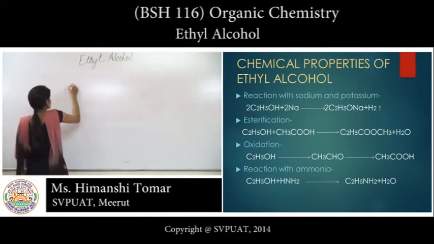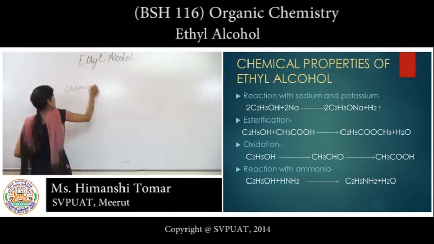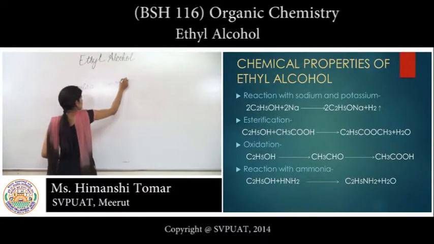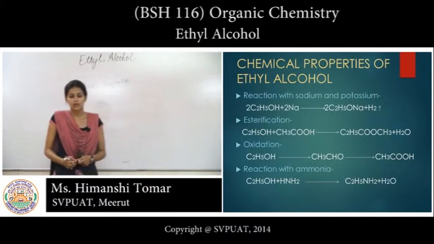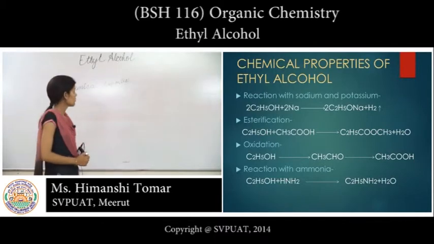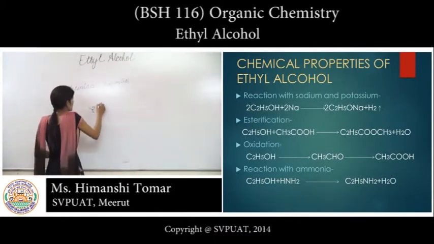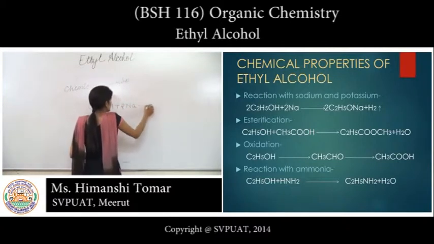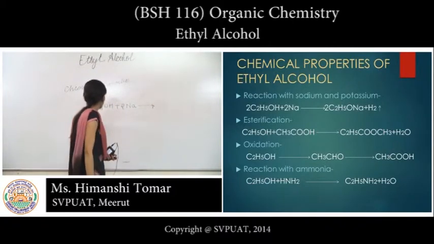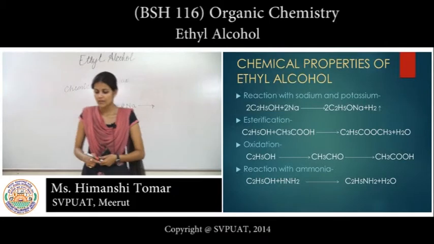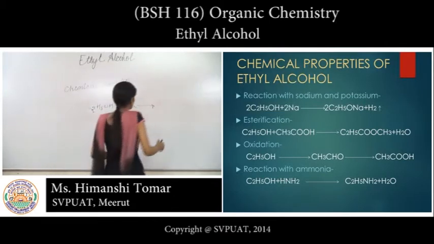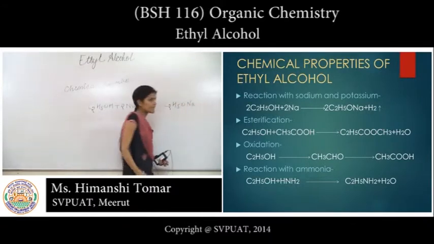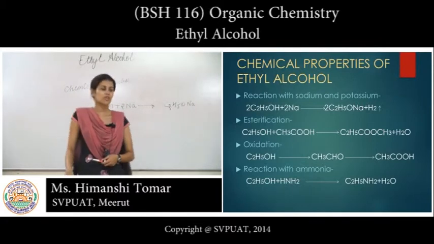Chemical properties of ethyl alcohol. The first chemical property of ethyl alcohol is the reaction with sodium and potassium. C2H5OH reacts with 2Na, then it gives sodium ethoxide, C2H5ONa. The second chemical property is esterification.